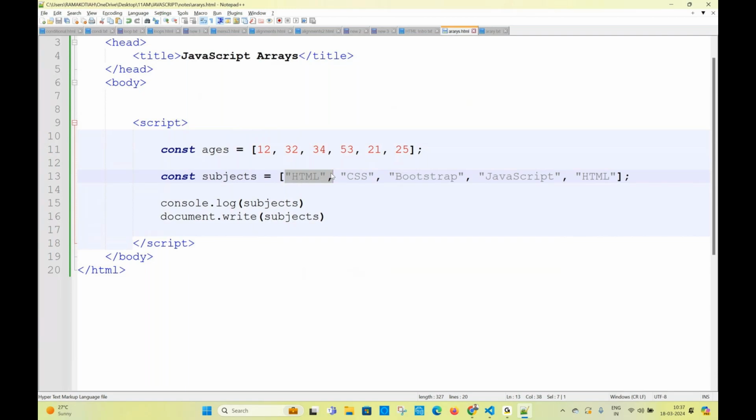Same rule is applied here also. An array may contain the same values, same name, same name, but their index is always unique. Index is always unique. When an array is generated, the system generates a unique index for every value in the array.